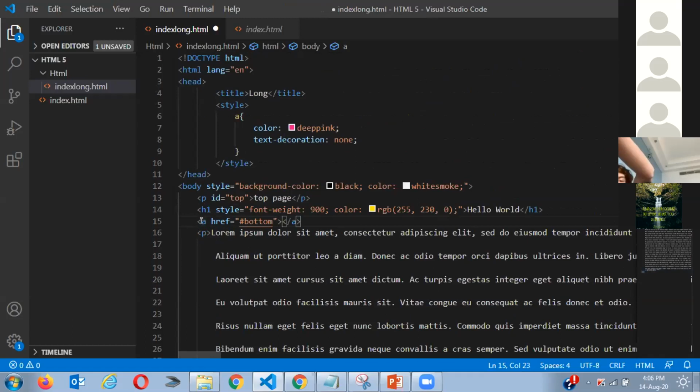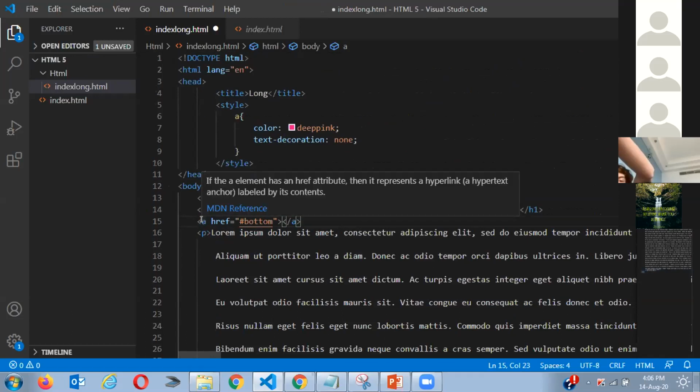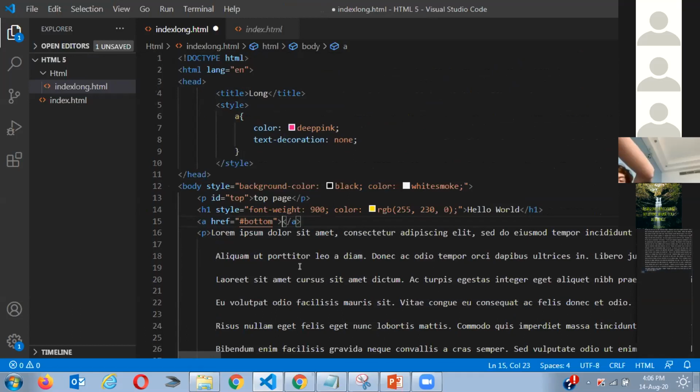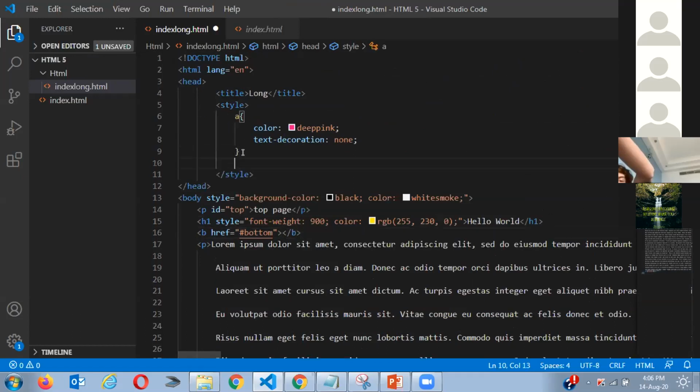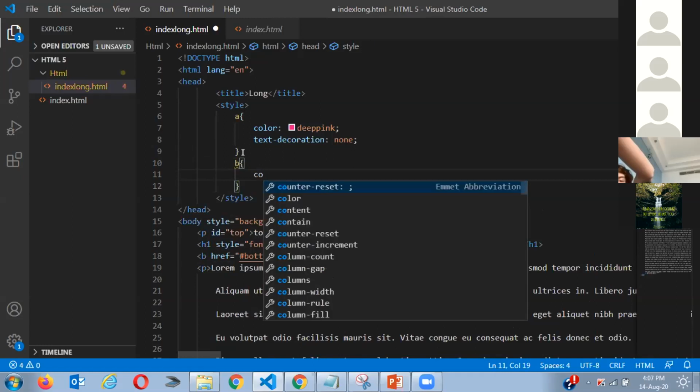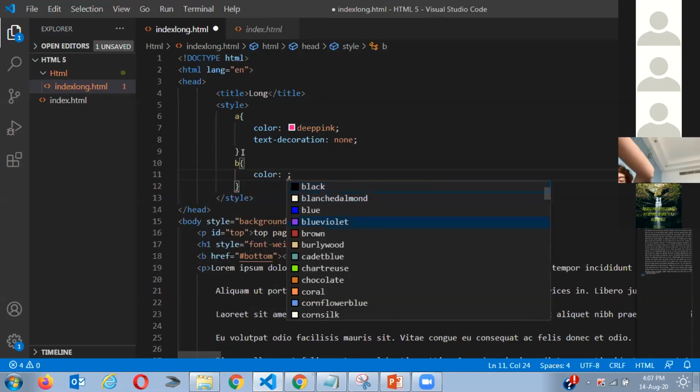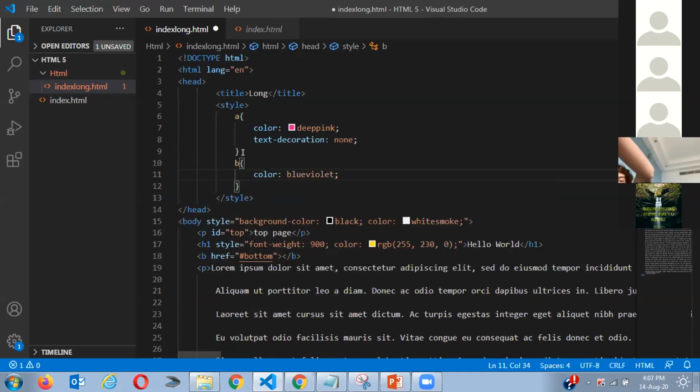And there's one more thing I need to tell you guys. Right now I have linked two things. So even this href is with style, and even the downward is gonna be there. If you guys want to change it, maybe I can change this into B. I can use it as B, and then I can make a new tag over here called B, and I'll give it a color of violet.